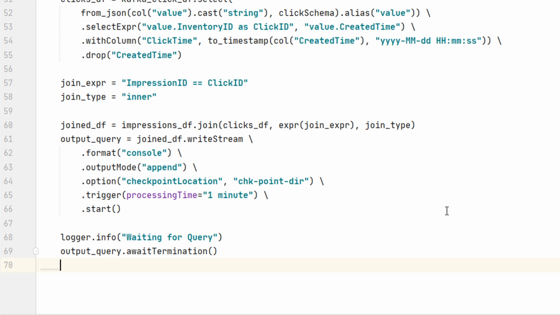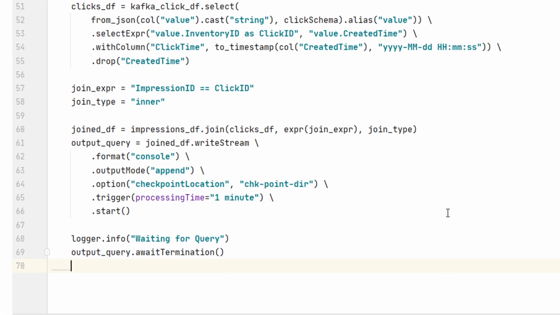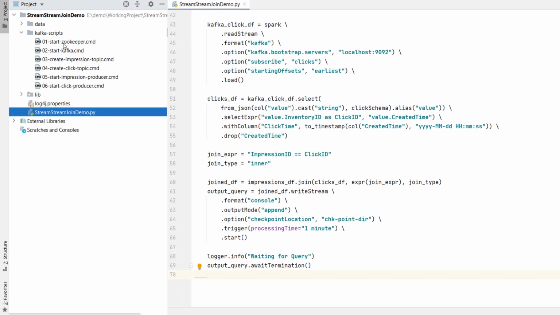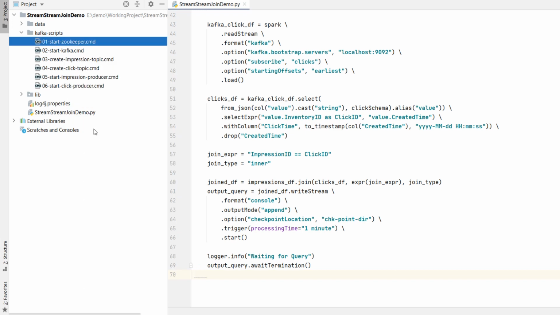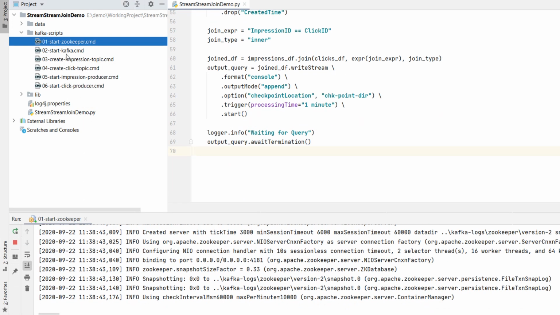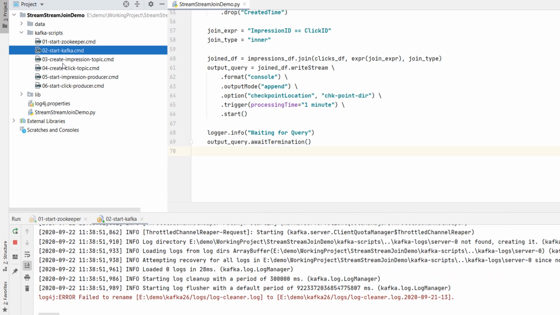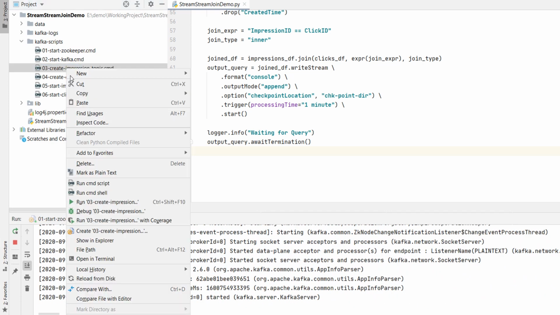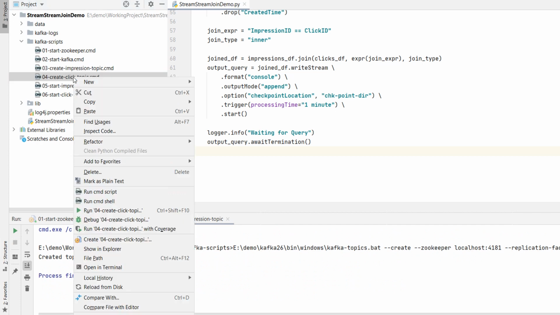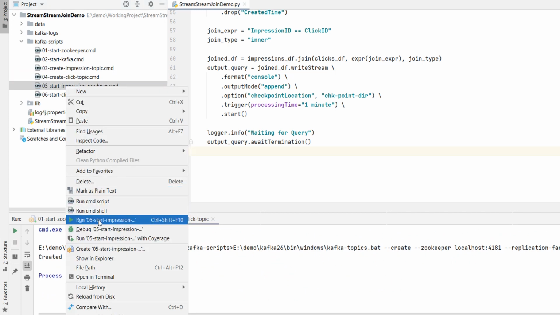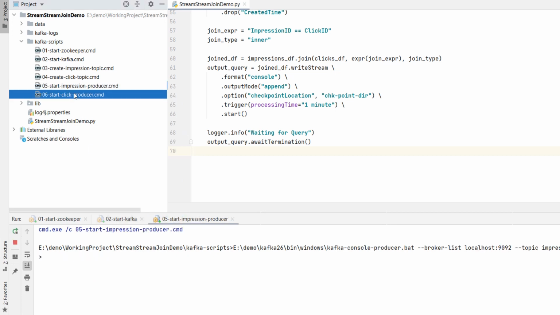Done. Looks like a simple thing. However, we have a bunch of gotchas in it. Let me run it and show you some observations. I'm starting Zookeeper and Kafka. Creating impressions topic and also creating clicks topic. Now let me start the impression producer. Then we start the clicks producer.